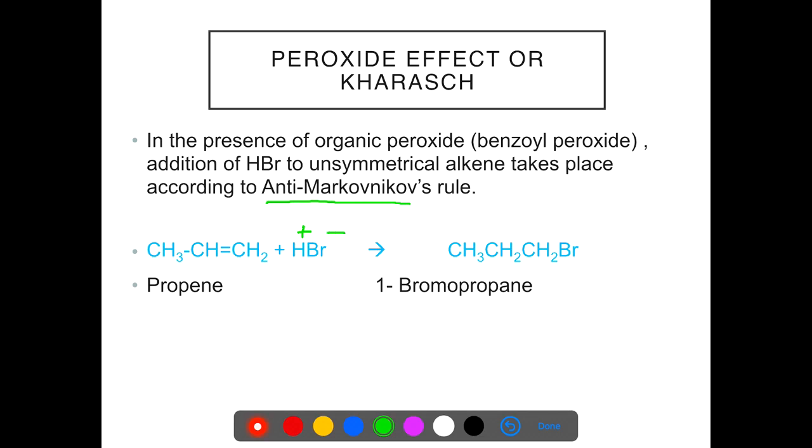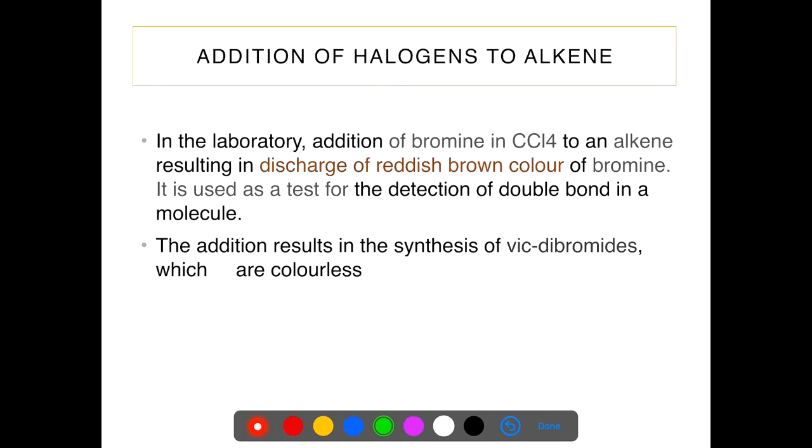Here H is the positive part and Br is the negative part. The addition takes place against Markovnikov's rule. So H plus goes to the carbon having less number of hydrogens and Br minus goes to the carbon having more number of hydrogens. So we get the compound 1-bromopropane.